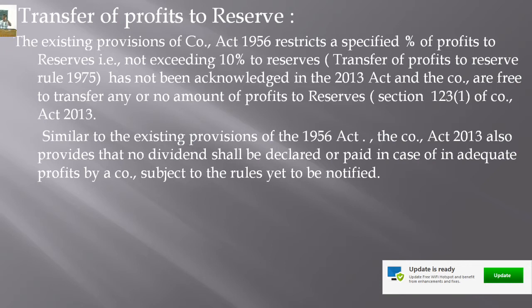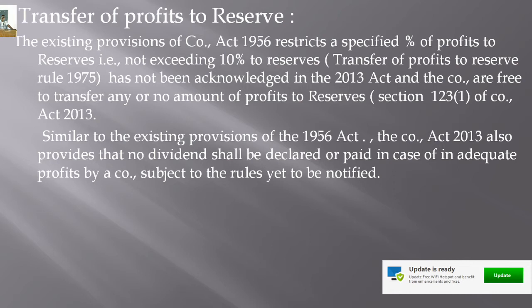So this is the condition as per the Companies Act of 2013. Right? There is no restriction regarding the transfer of a certain percentage of profit to general reserve. The company can transfer any amount or no amount of profit to general reserve as per the new Act of 2013.